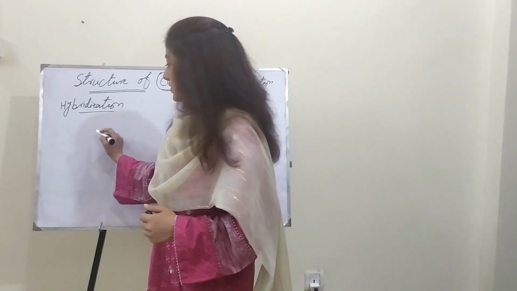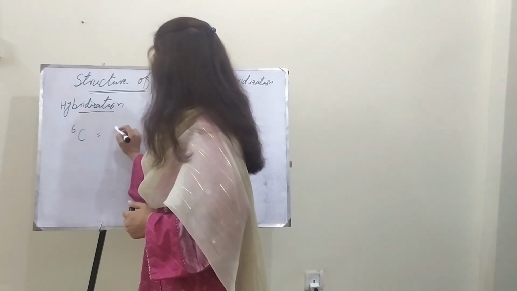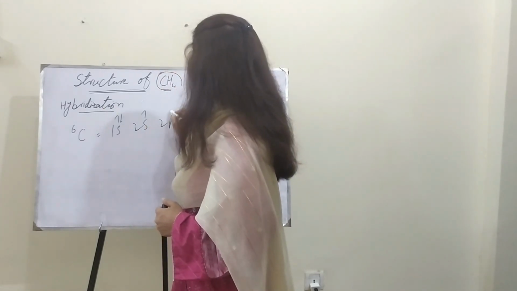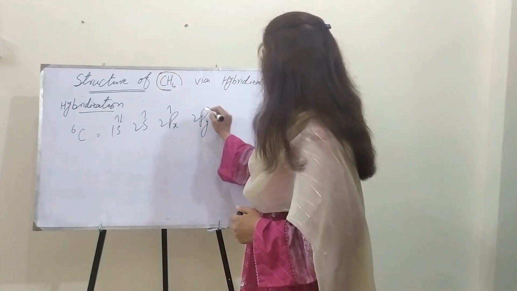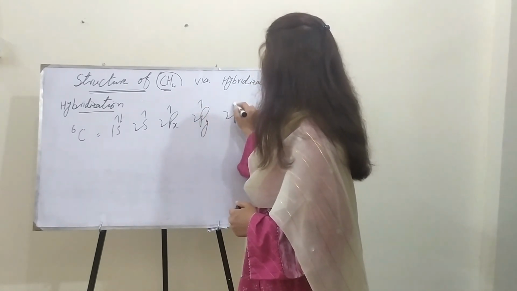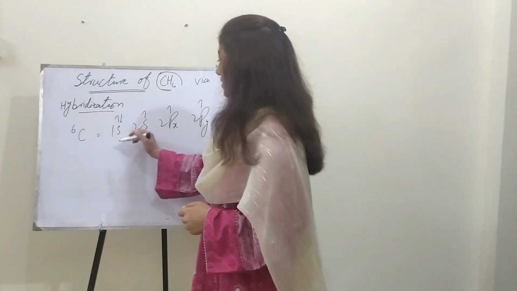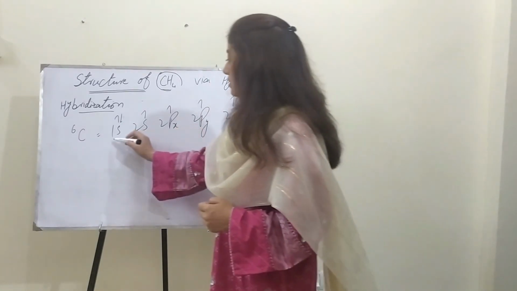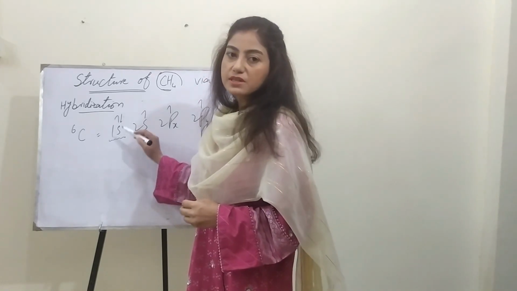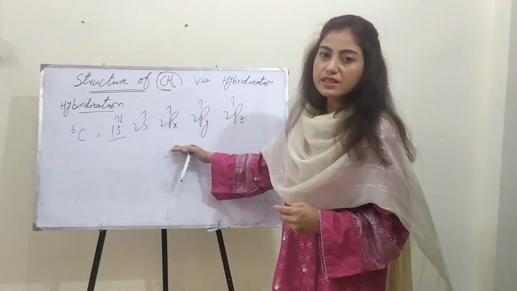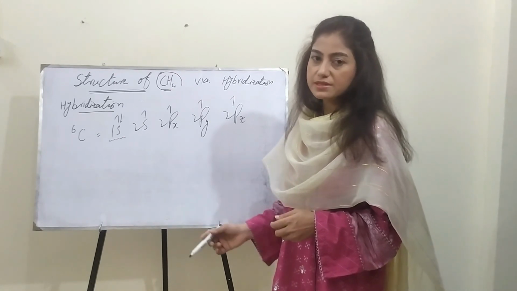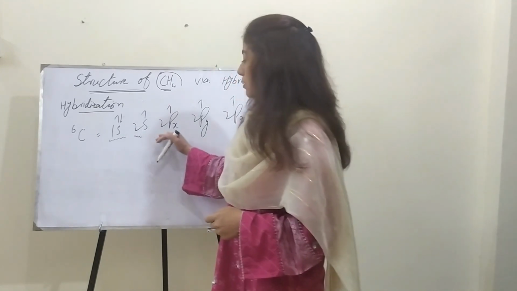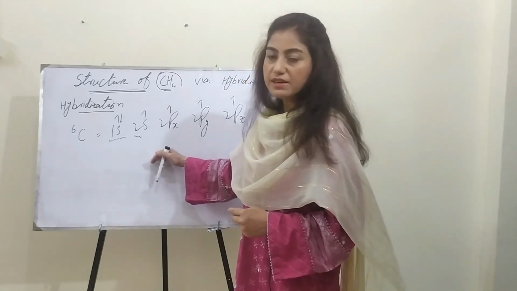So at its excited state, 1s has 2 electrons, 2s1, 2px1, 2py1 and 2pz1. When these atomic orbitals intermix to form the hybrid orbitals, the 1s orbital will not take part in the hybridization process, because we already said that intermixing is of atomic orbitals of similar energy level.